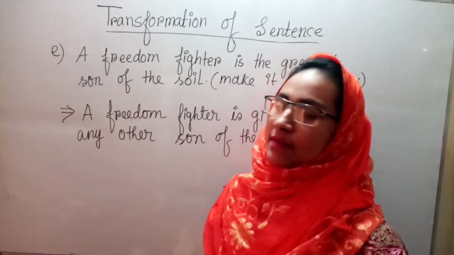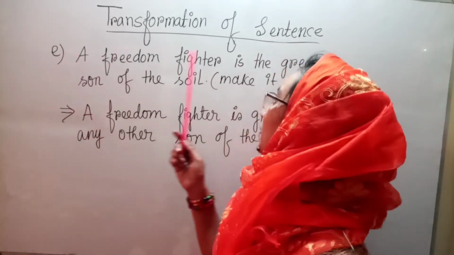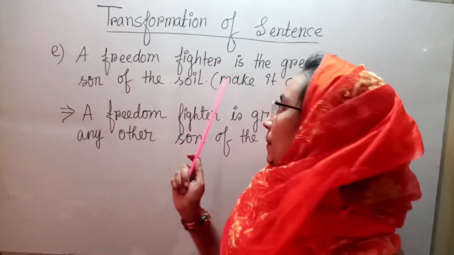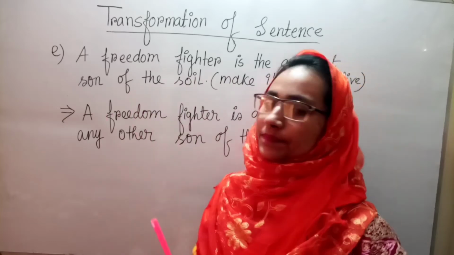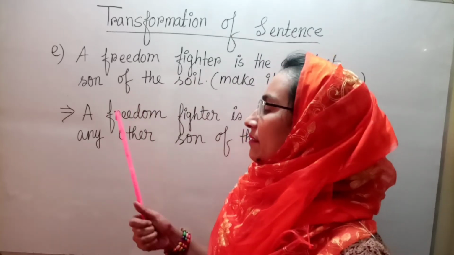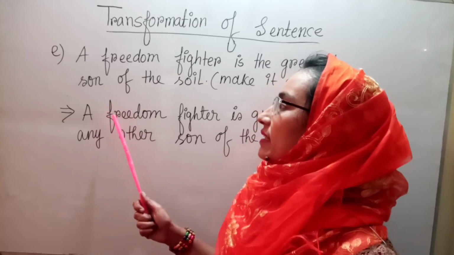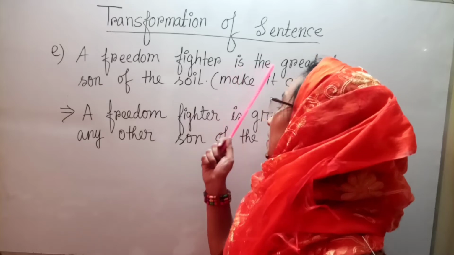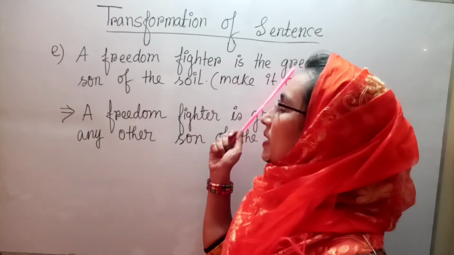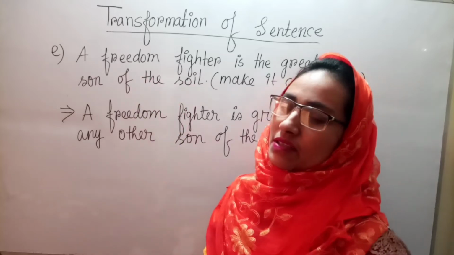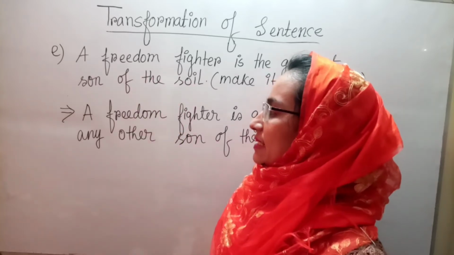Dear learners, E number is: a freedom fighter is the greatest son of the soil. The question is, make it comparative degree. So if we want to make it comparative degree, at first we need to write the subject. Here a freedom fighter is the subject, is is the verb, the greatest is the superlative form of the adjective, and son of the soil is the object or extension part of this sentence.